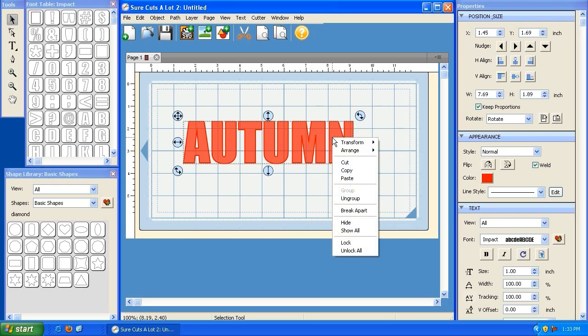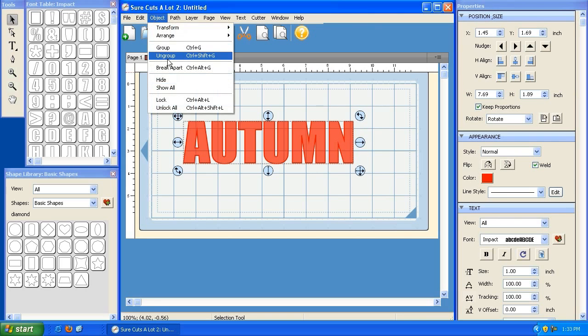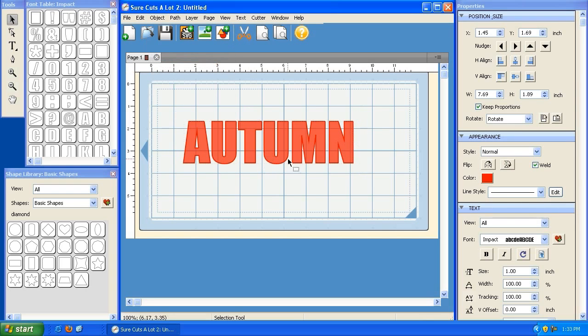We can do that in one of two ways. We can right-click here and click Ungroup, or we can highlight it, go to Object, and click Ungroup here. So let's do that. We click Ungroup, and now you'll notice that I can click on these individually. If I highlight each of these individually, you'll notice that over here they still have the weld button checked.